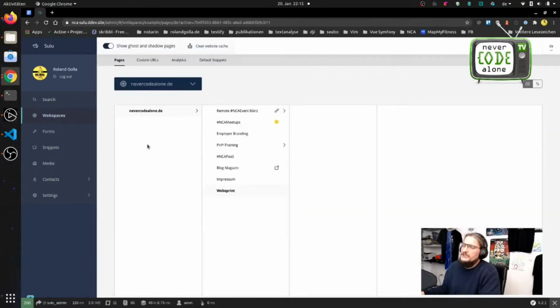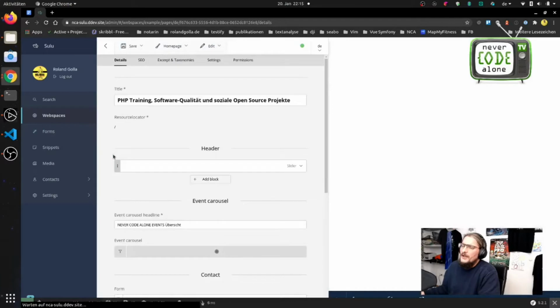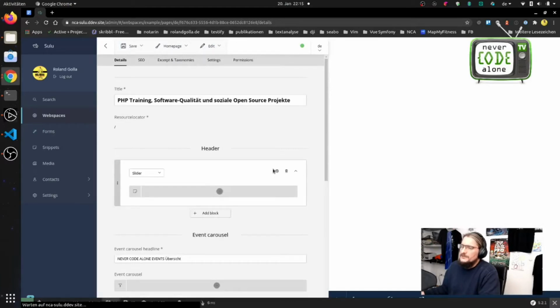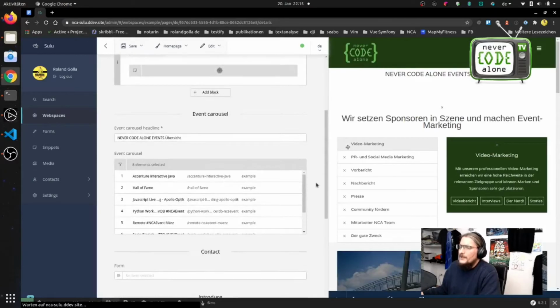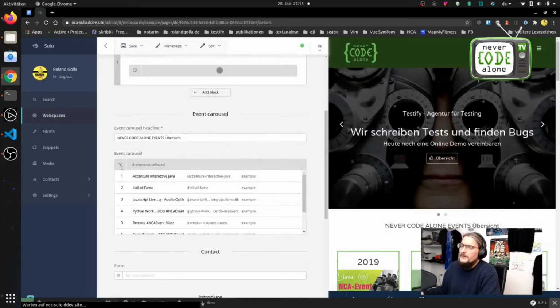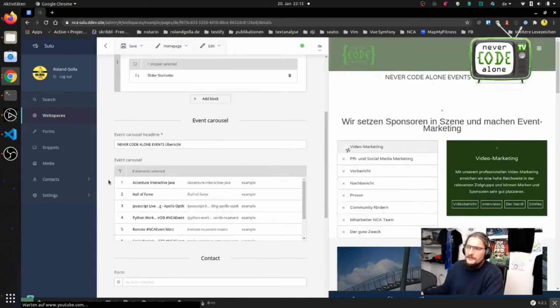The start page is just here. And on the start page, as you see, you have a slider with these two elements. It's loading a bit here because I started in my local environment for now. And then you have this event carousel.